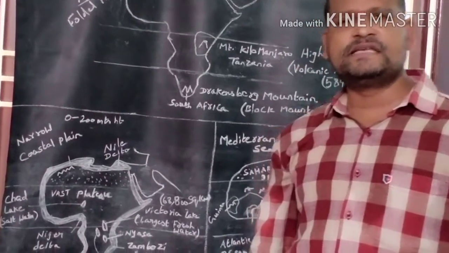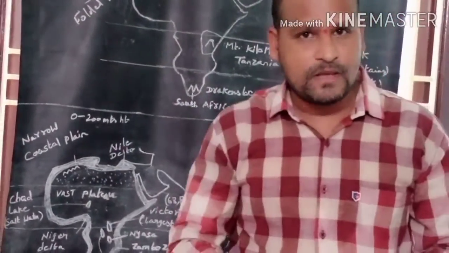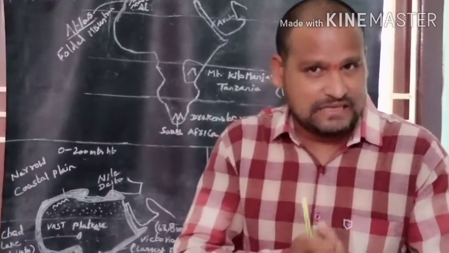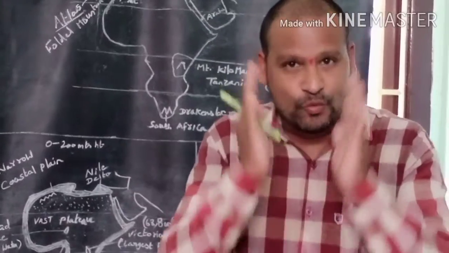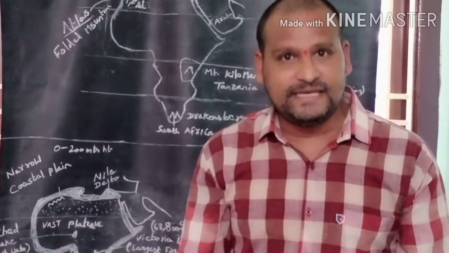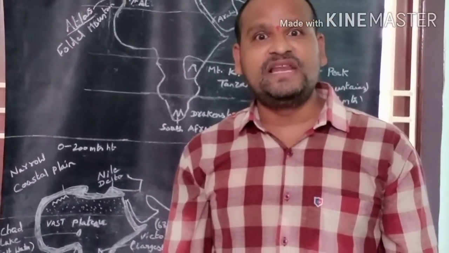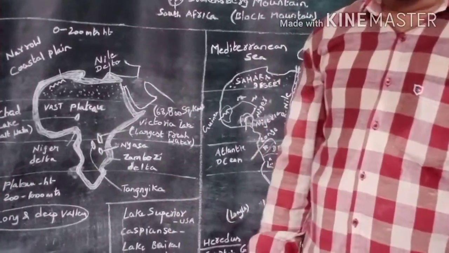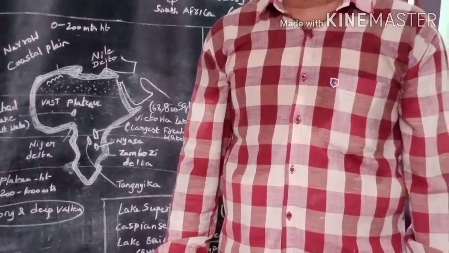Children, let me discuss the largest lake in the world. The largest lake in the world is Caspian Sea. Second largest lake in the world is Lake Superior, which is in USA.